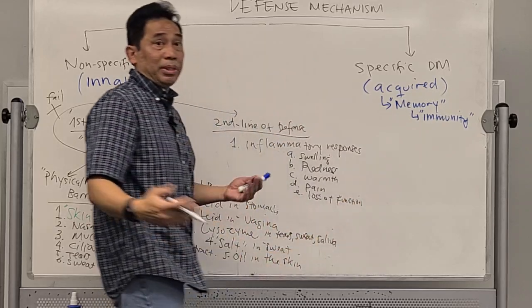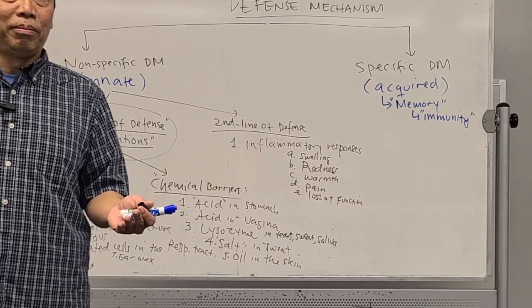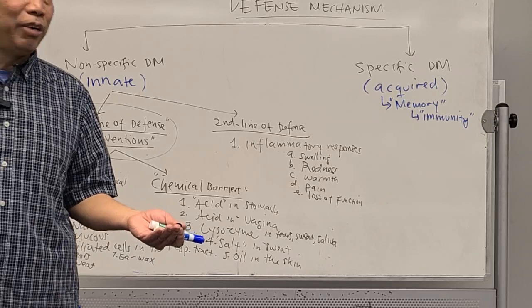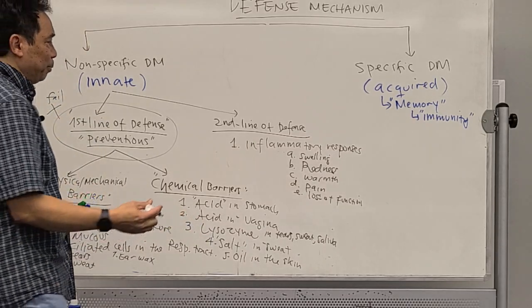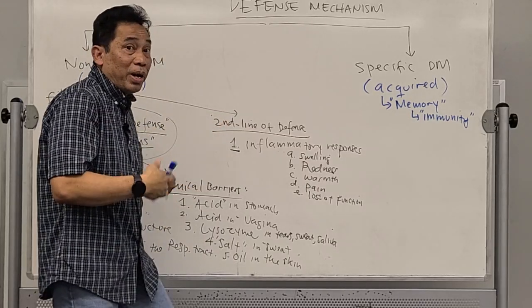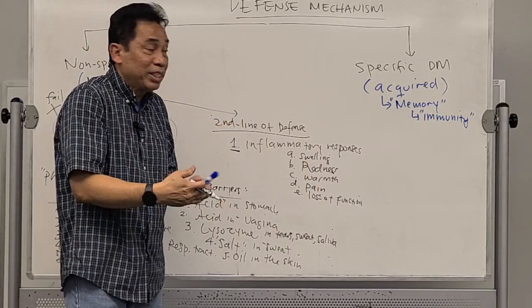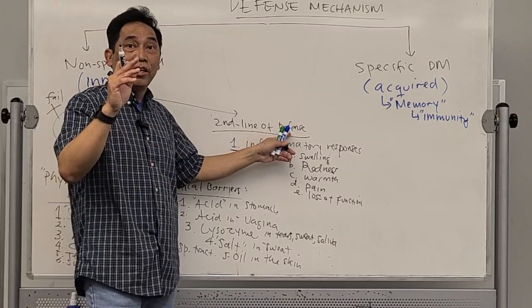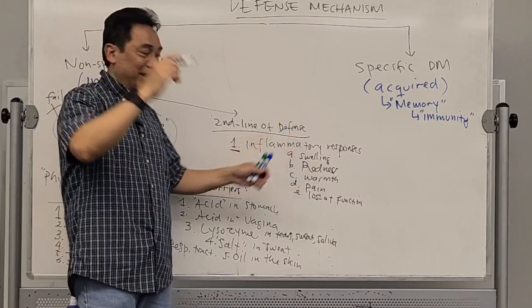Sometimes you feel numb on that infectious area. That's the first sign that our body is fighting them. The first sign of the second line of defense. Are you with me? Now what happens next?